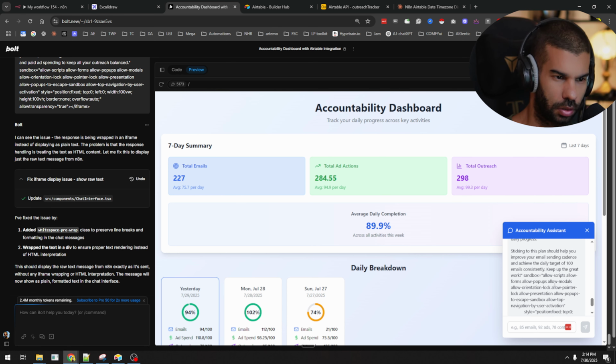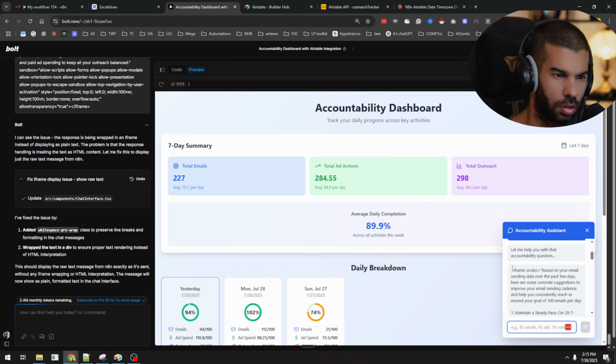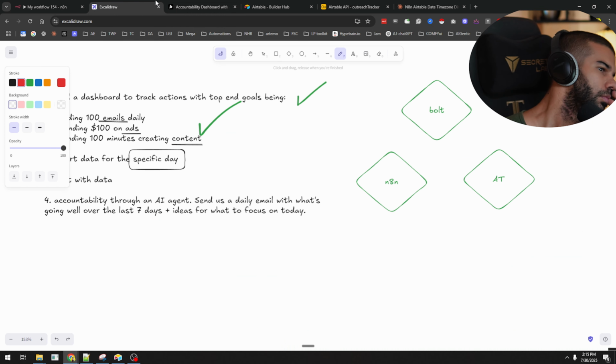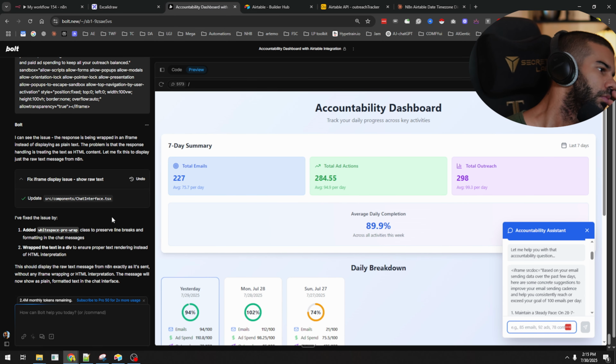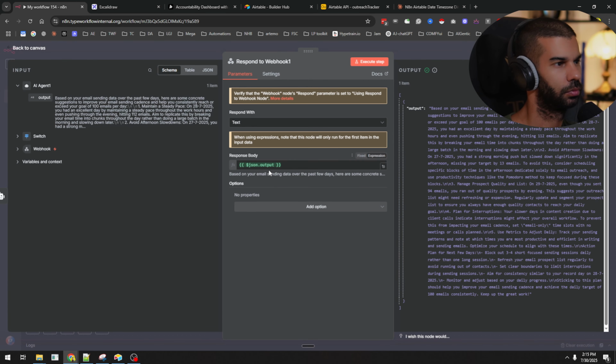Jesus, yeah, we're still getting the iframe code. What if we just send... I mean, we are just sending that directly.